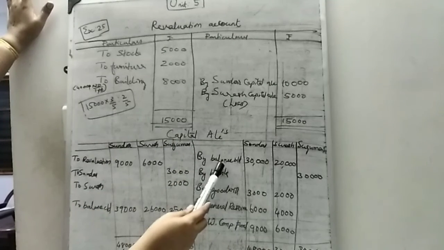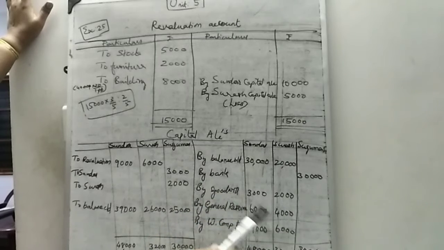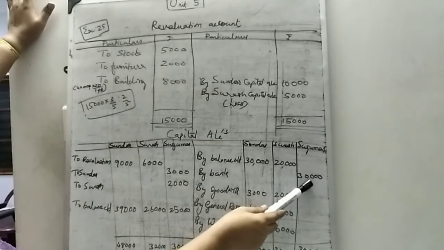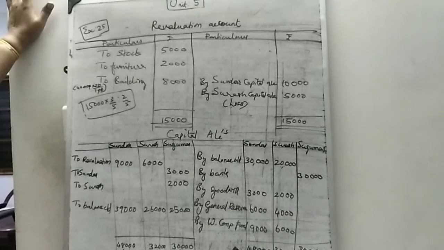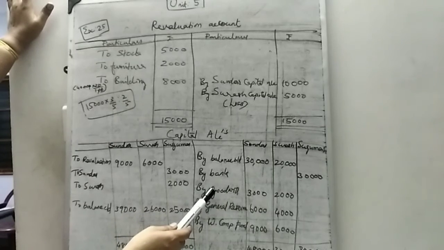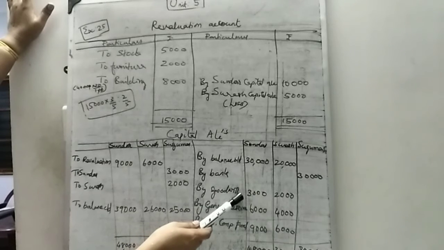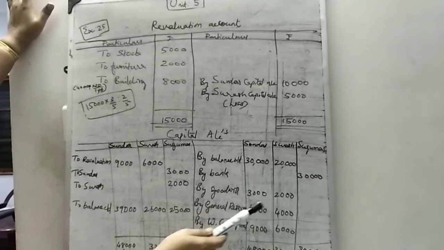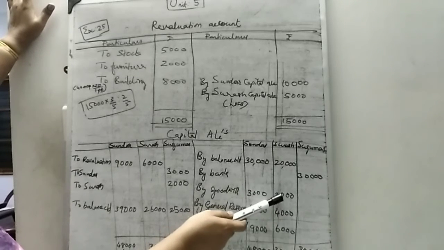Opening balances are already given in the balance sheet: 30,000, 20,000. By bank, the new partner Sukumar is bringing 30,000 rupees. Then there is goodwill of 5,000 rupees that should be written off. The asset should be written off, so it is divided between Sundar and Suresh in 3:2 ratio.